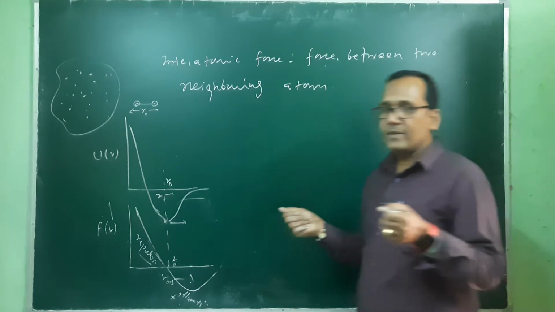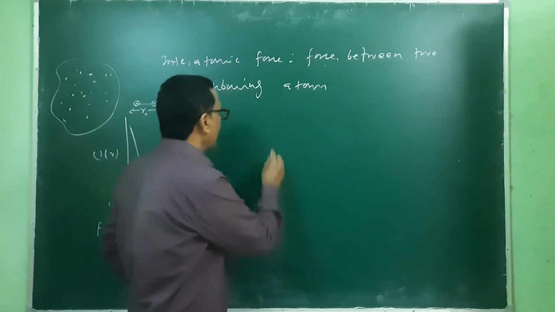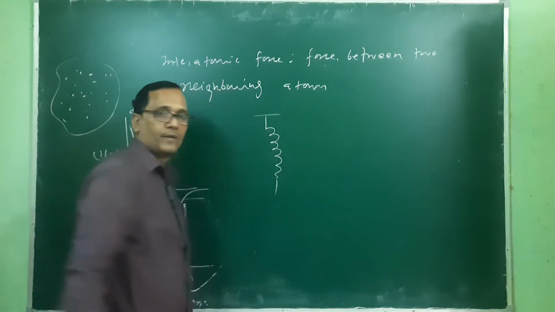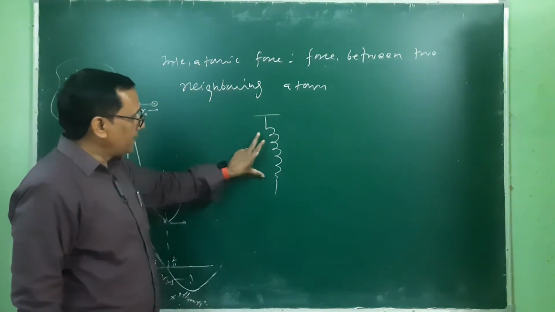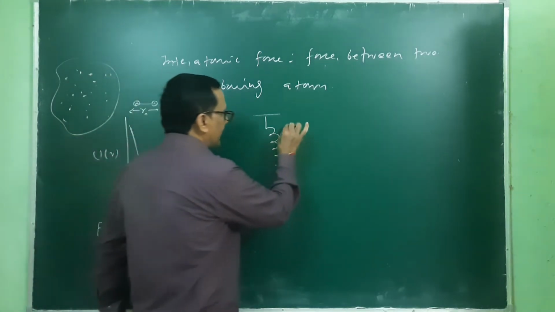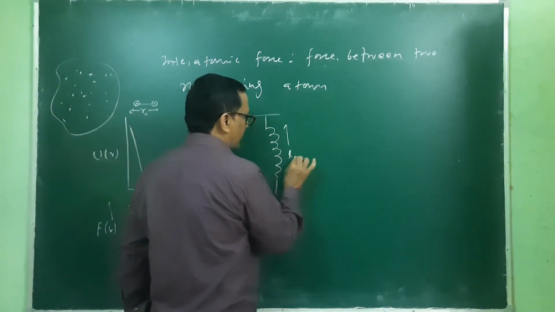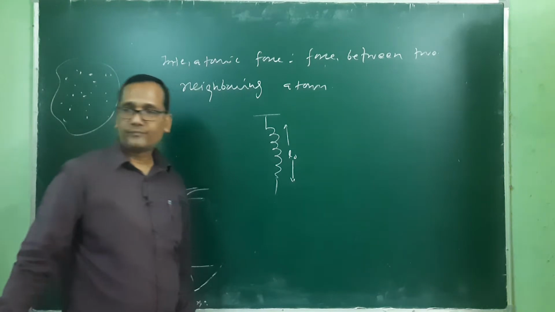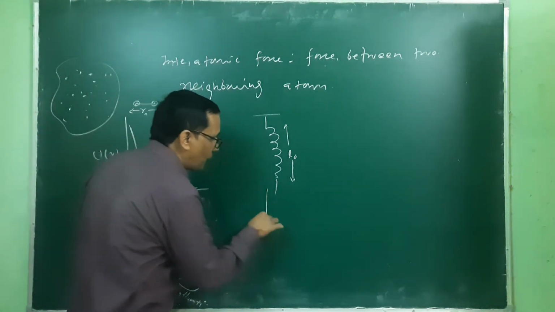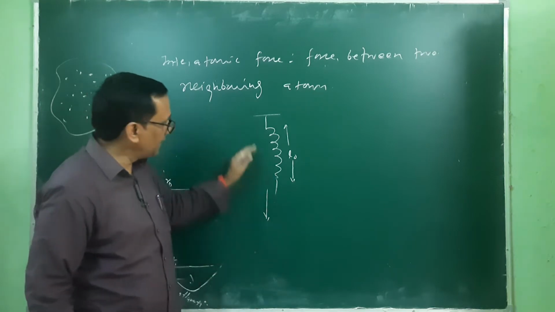We can compare this with the spring also. This is that spring. If we leave this spring in equilibrium, then this length is, let's say, L naught, or R naught. When we apply a force, its length will increase.